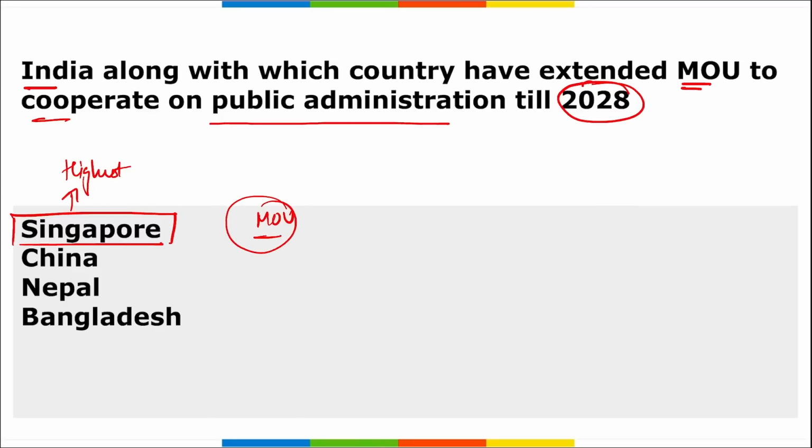So remember, we can say this way, that this MOU was signed in the year 2023 for the next 5 years, and that is till the year 2028. This MOU aims to strengthen the partnership between India and Singapore in public service related services, right?